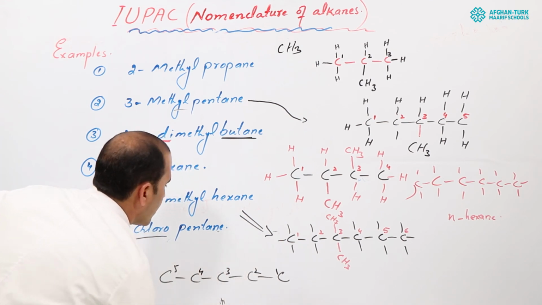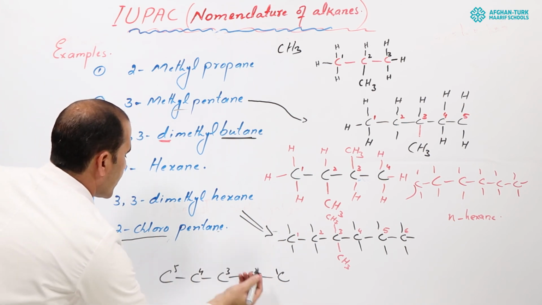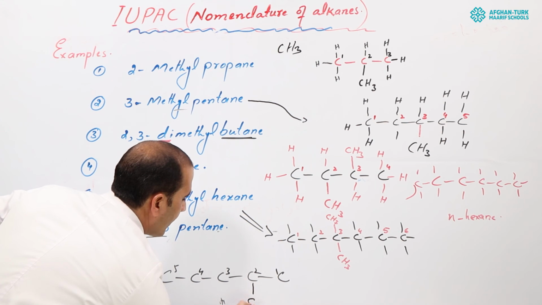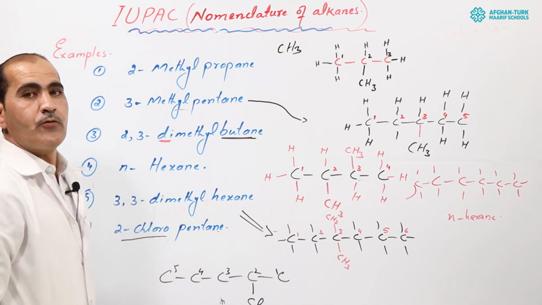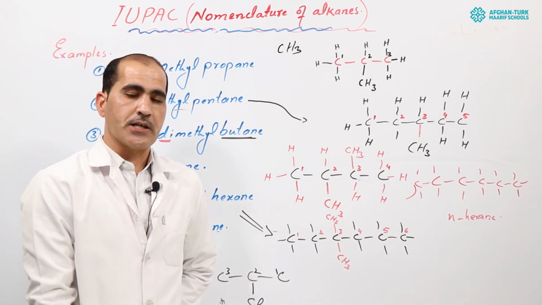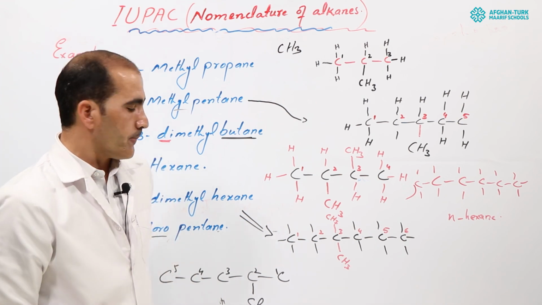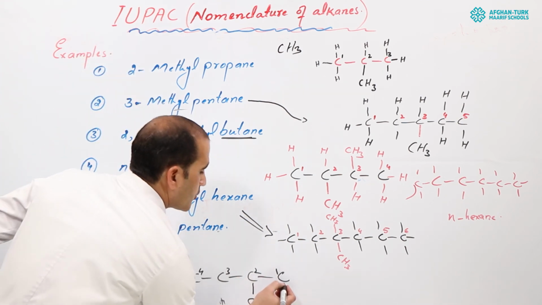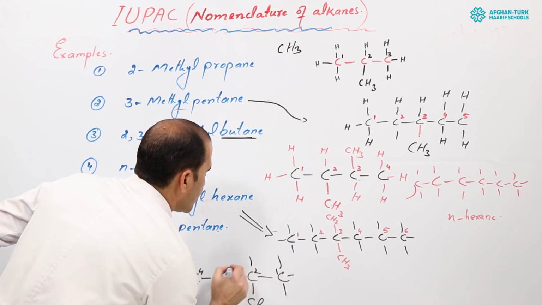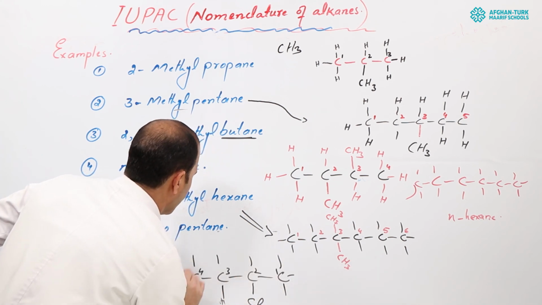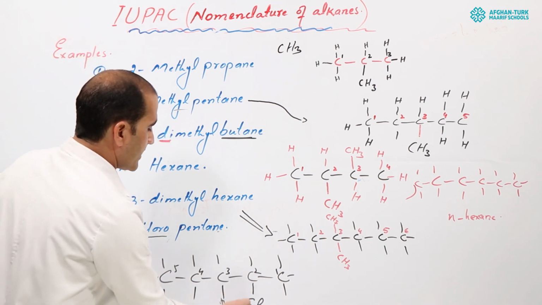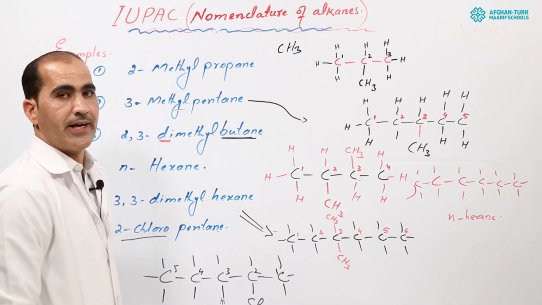4, 5, okay? You can also start from this side, okay? Don't worry about it. 2-chloro. So on the second carbon, you have a chlorine atom, 2-chloro. If you have a bromo, you will attach bromine. If you have a fluoro, you will attach fluorine. If you have another atom, you will attach that atom. And now you should attach hydrogen atoms to all carbons, okay? So this will be 2-chloropentane, because on the second carbon you can see the chlorine atom here.